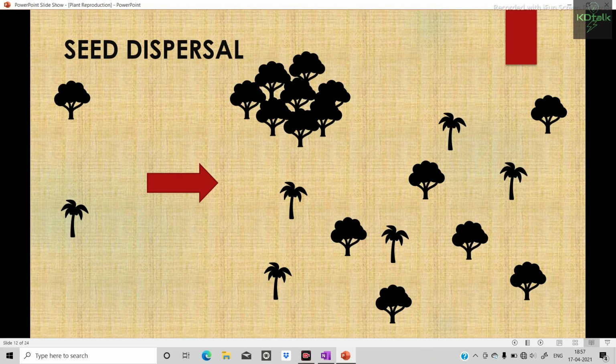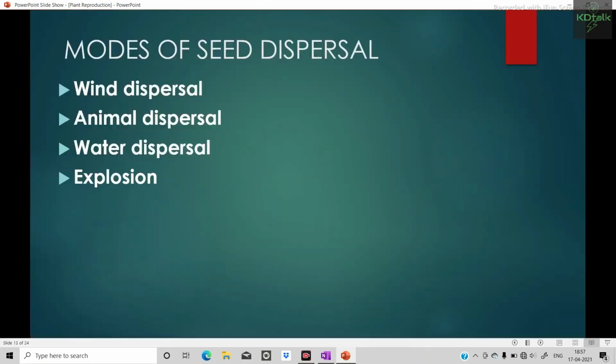How are they randomly distributed? Because of the distribution of seeds. The dispersal of seed is carried out by different agents like wind, animals, water, and by the explosion of fruit.